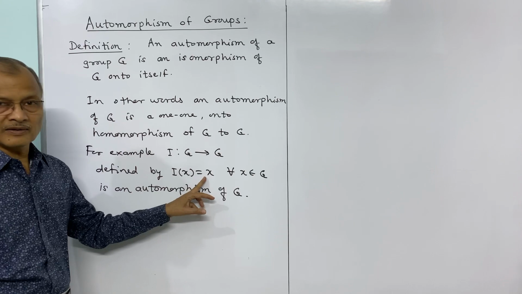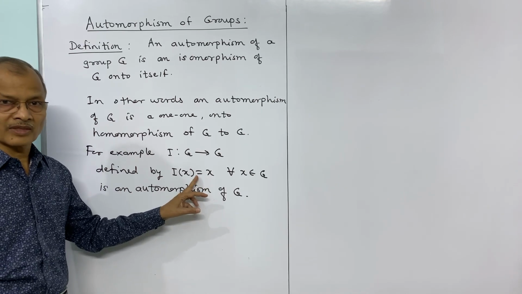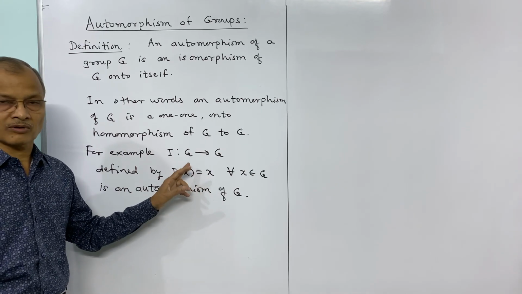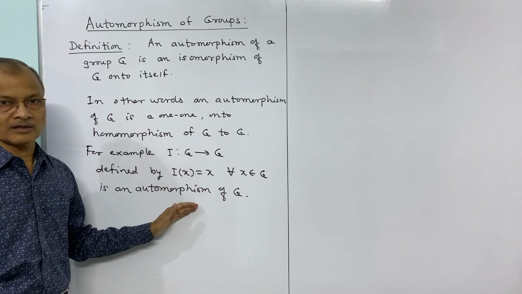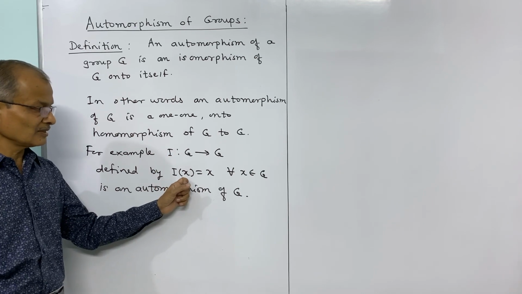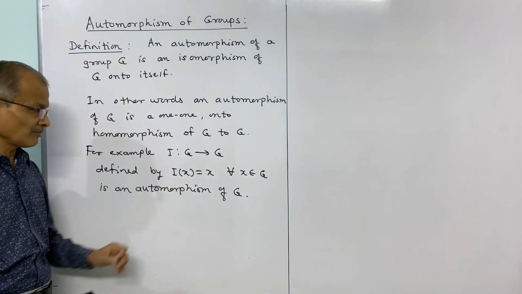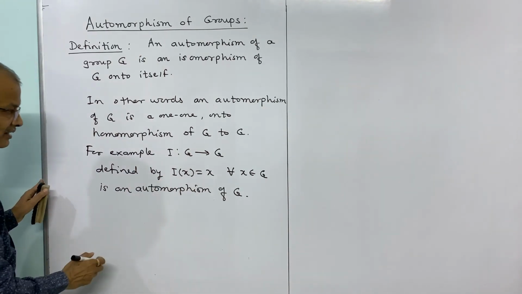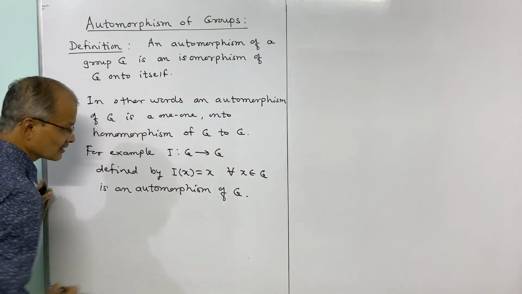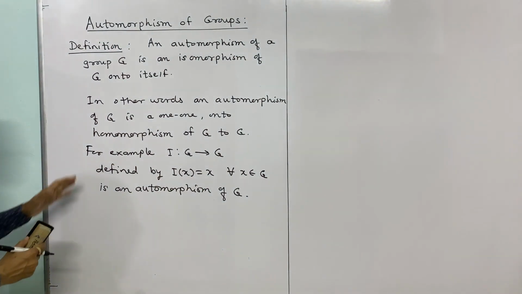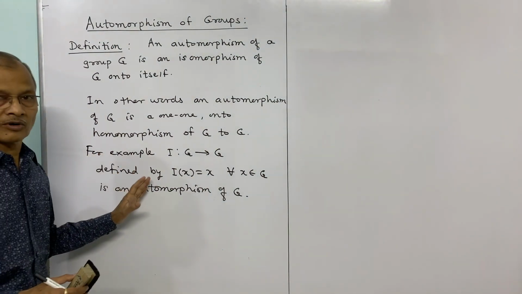So this is clearly one-one onto, and it is a homomorphism, that we have seen earlier. Therefore this is an example of automorphism which is the identity mapping. I of x is the identity mapping and is an example of automorphism.